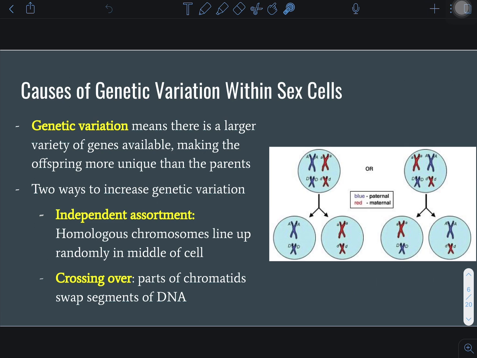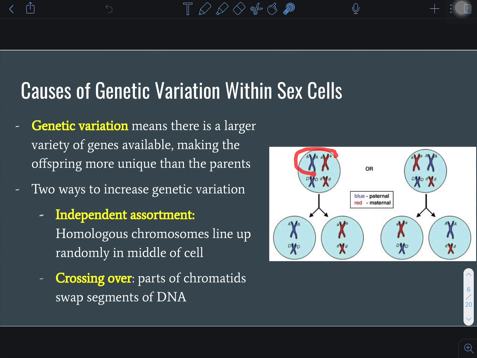So, causes of genetic variation within sex cells. There are 2 different ways that we get genetic variation when we're producing egg and sperm cells. Genetic variation, remember, is important for survival of a species. This genetic variation makes the offspring more unique than the parent, so genetic differences. Again, 2 ways. There's something called independent assortment. Independent assortment is when the homologous chromosomes line up in meiosis. They're going to line up randomly in the middle of the cell.